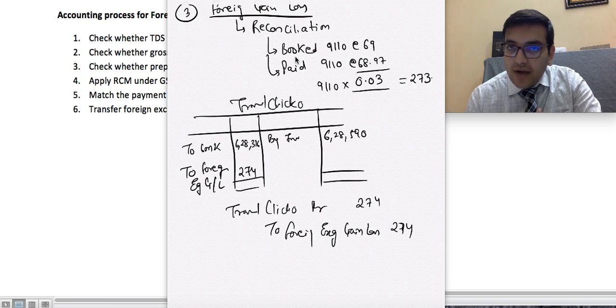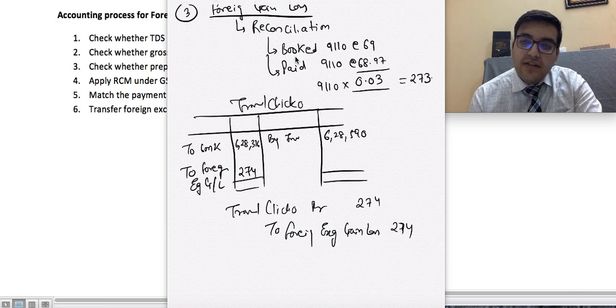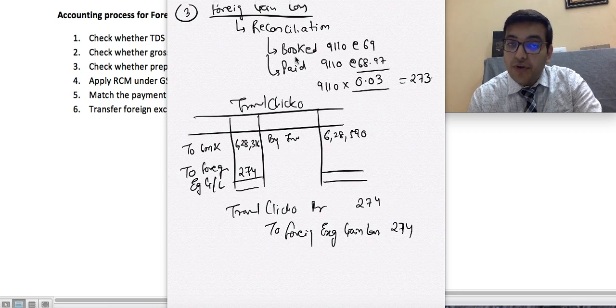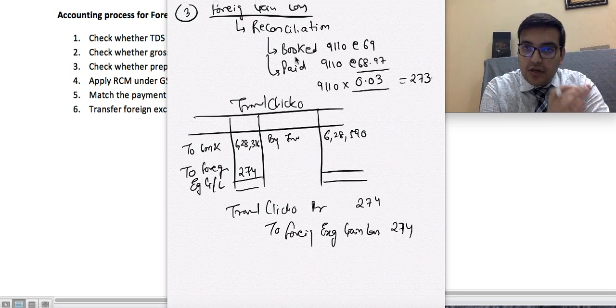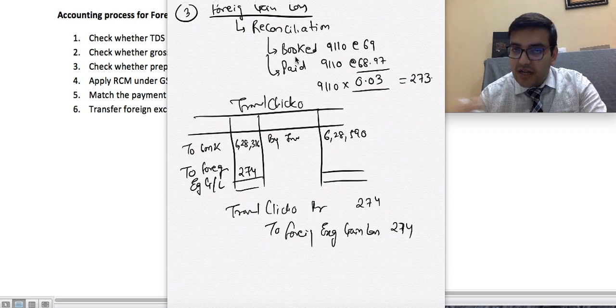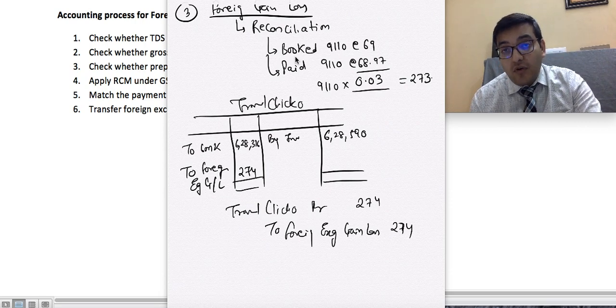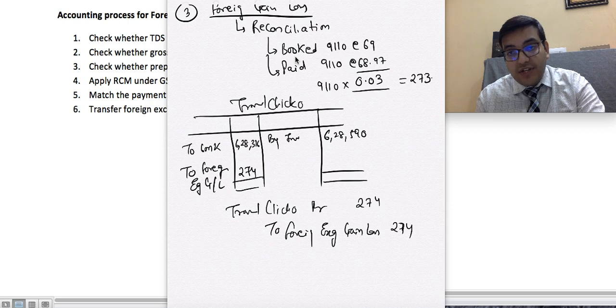Now in case you have any other query, you can write to us. There are a lot of other cases you have to solve on your own, and if you face any difficulty, just go by these steps, step by step: see all the things, account for, and make a ledger. Of course, in the end, this reconciliation is very important to see whether your accounting is right or not. Okay, if you face any difficulty, you may write to us.